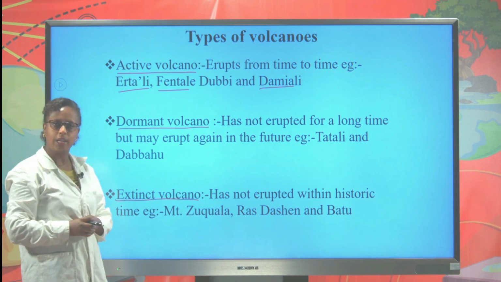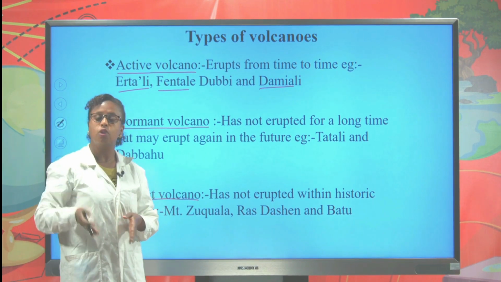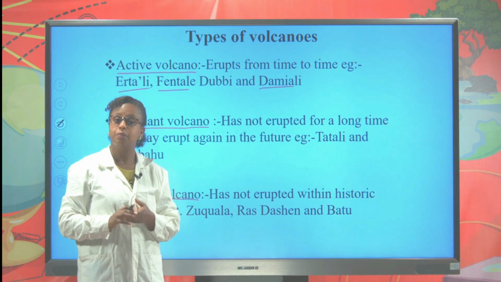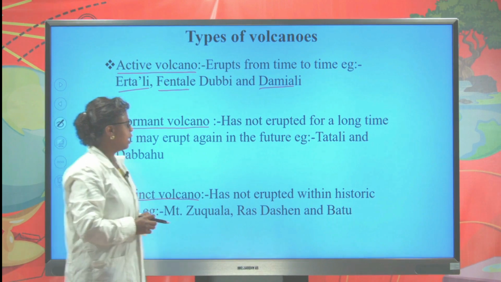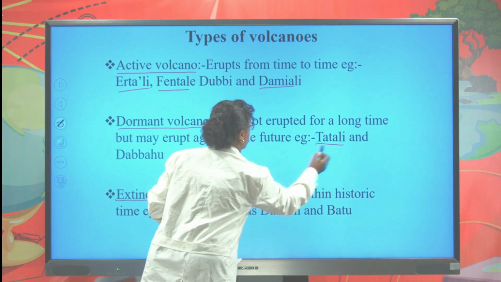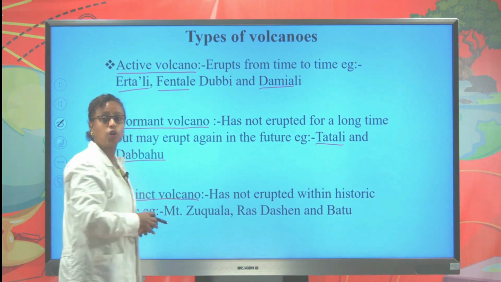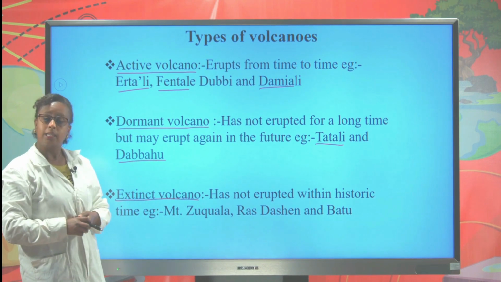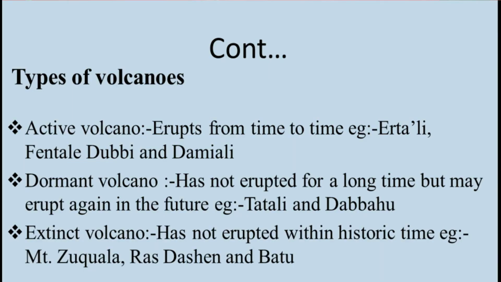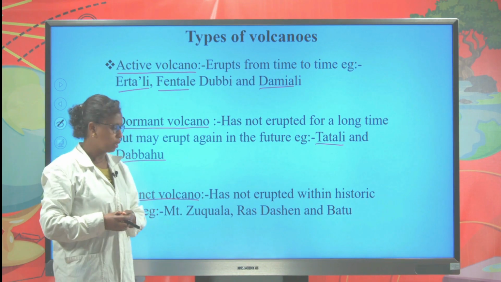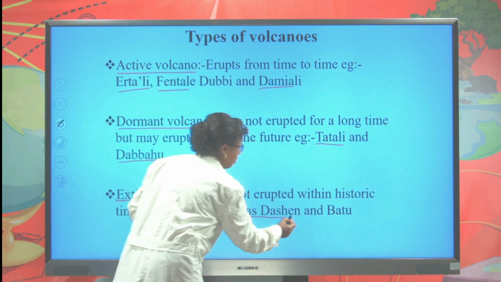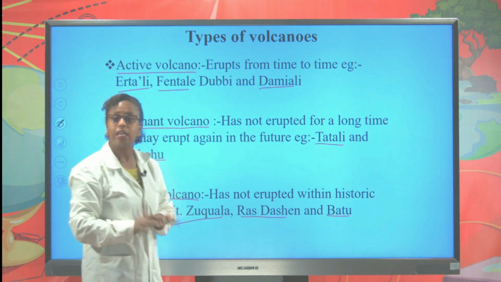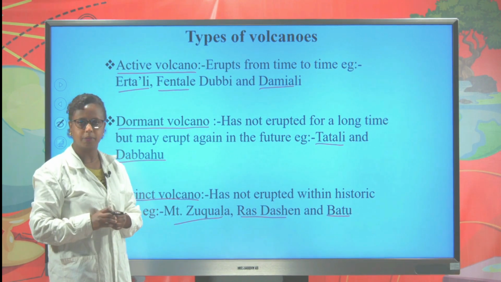Dormant or sleeping volcanic type has not erupted for a long period of time, but it may erupt anytime in the future. Examples, Tat Ali and Dabahu are examples of dormant or sleeping volcanic type. Extinct or dead volcanic type has not erupted within the historic period. For example, Mount Zukwala, Ras Dashen, and Batu are examples of extinct or dead volcanic type.